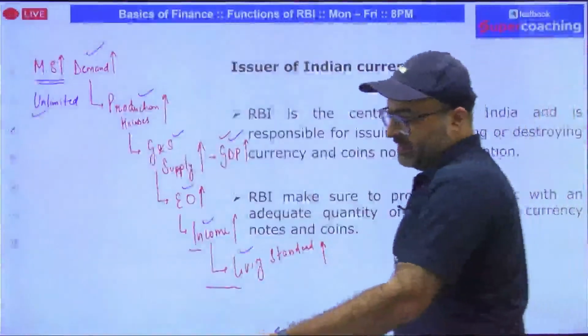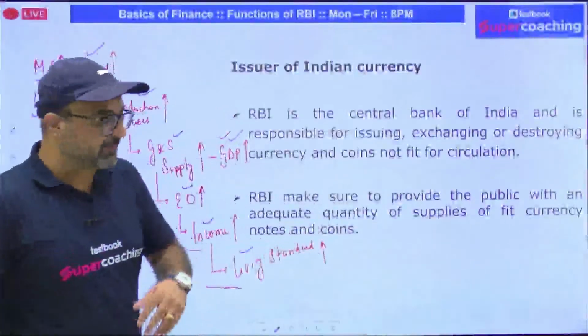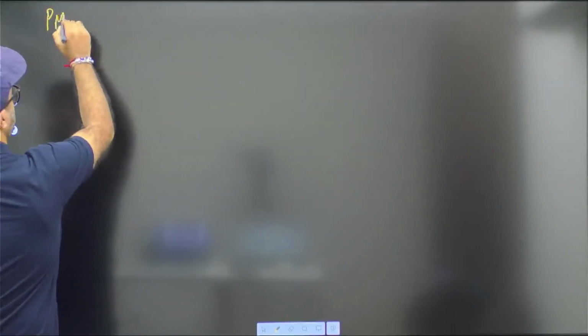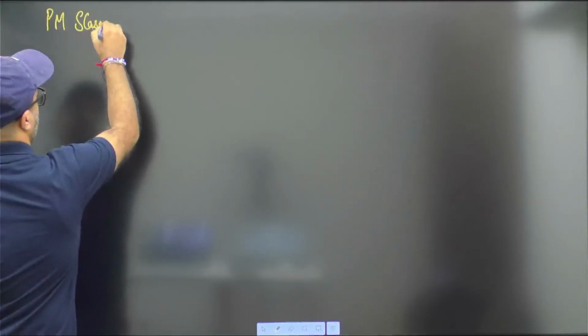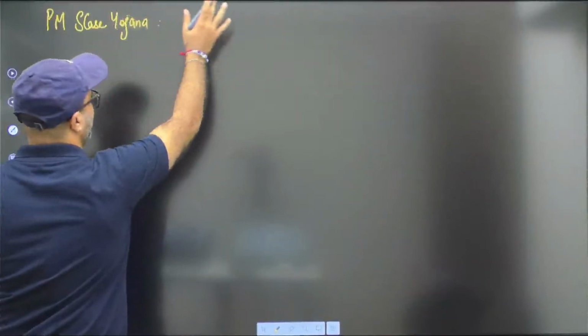then let's make a call to our Prime Minister Narendra Modi ji. I'll make a call to our Prime Minister Narendra Modi ji and ask him, sir, I have a suggestion. What is the suggestion? Sir, you should start a new scheme, that is Pradhan Mantri Suitcase Yojana. What does the Suitcase Yojana basically mean? Sir, it basically means that please make a call to RBI Governor Dr. Shaktikanta Das and ask him to print unlimited currency.